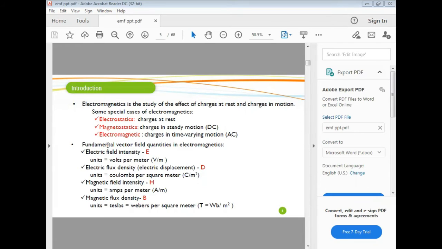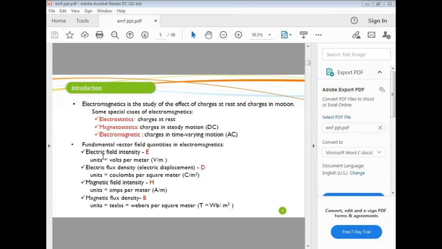Some special cases of electromagnetics are electrostatics, that means charges at rest; magnetostatics, charges in steady motion, that is a DC charge; and electromagnetics, charges in time varying motion, that is AC.